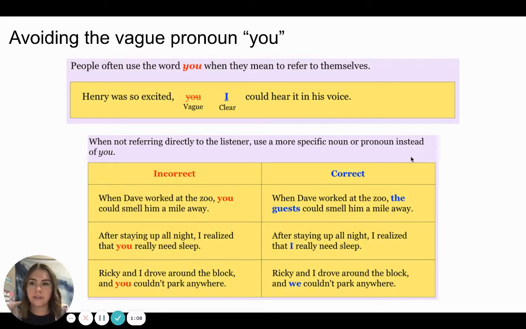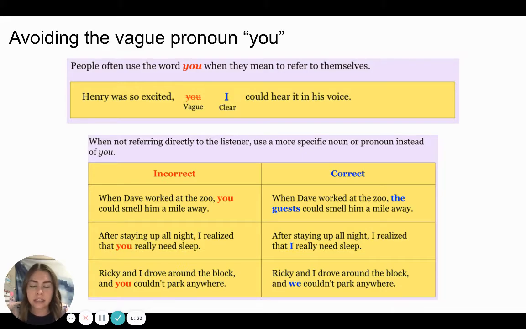So first we will look at avoiding the vague pronoun you. People often use the word you when they mean to refer to themselves. For example, someone might say, Henry was so excited you could hear it in his voice. Well, they don't actually mean you, they mean I. What they meant to say was Henry was so excited I could hear it in his voice. When not referring directly to the listener, use a more specific noun or pronoun instead of you.